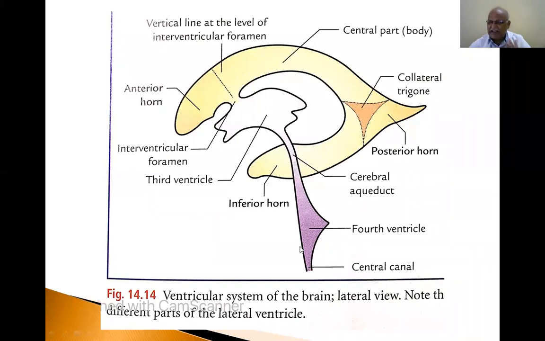So by seeing the diagram, you can write the notes in your examination. How I am teaching you, you must follow it. If you write the fourth ventricle boundaries: superior angle, that is the cerebral aqueduct; inferior angle, central canal; a tent-like process extending into the white matter of the cerebellum; and the floor is formed by the posterior part of the pons and upper part of the medulla oblongata.